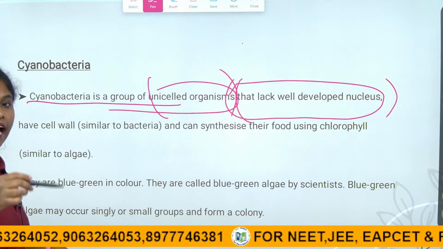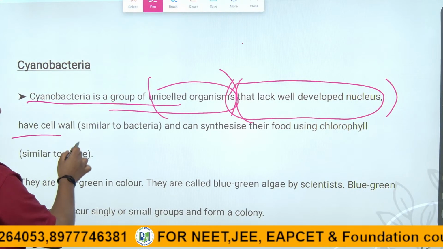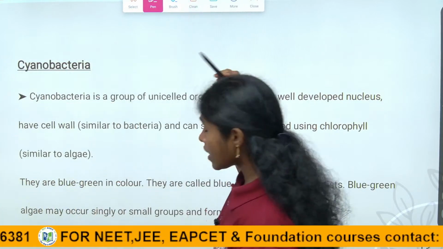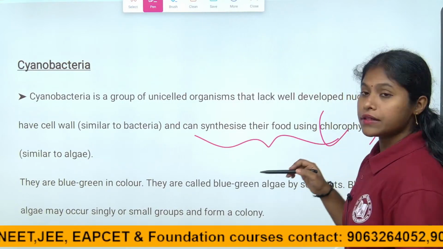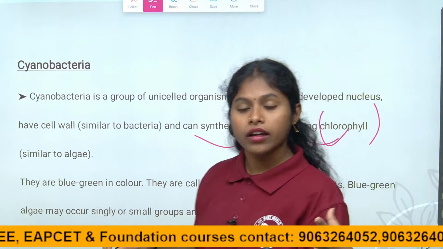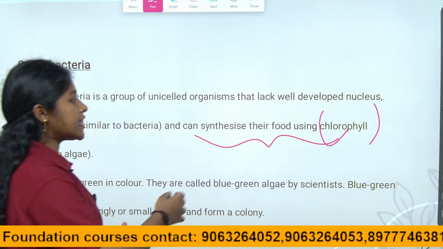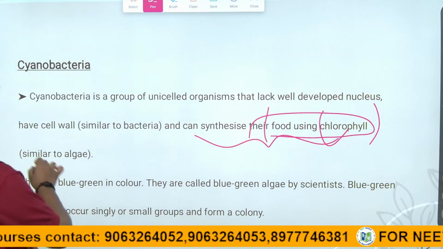Of course, that is the characteristic feature of bacteria, and they have a cell wall also, similar to bacteria. But these cyanobacteria can synthesize their food by using chlorophyll. Most bacteria lack chlorophyll, right, children? But this is the advanced bacteria which can synthesize their own food by using the chlorophyll in it. So, it is similar to algae.